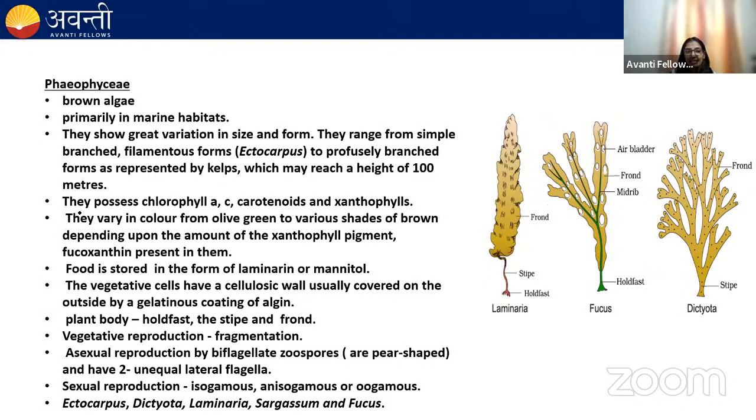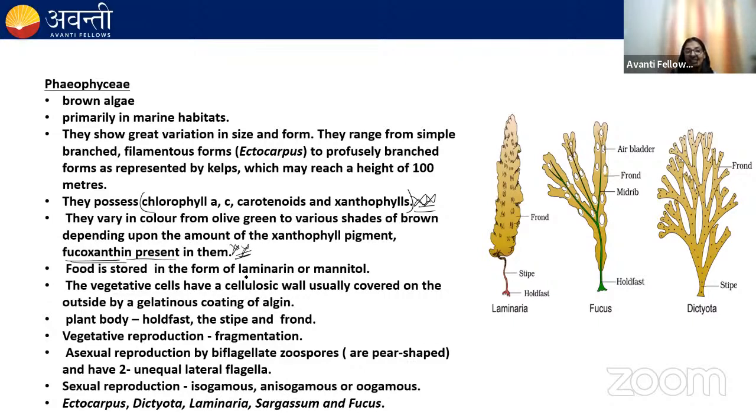Next one is brown algae, also Phaeophyceae. They're primarily found in marine habitats. They show great variation in size and their forms. They have chlorophyll A, chlorophyll C, carotenoids, and xanthophyll. Remember these pigments, okay? Important. They have fucoxanthin, because of which they appear brown in color. Remember this. The brown algae appear brown in color because of the presence of fucoxanthin.